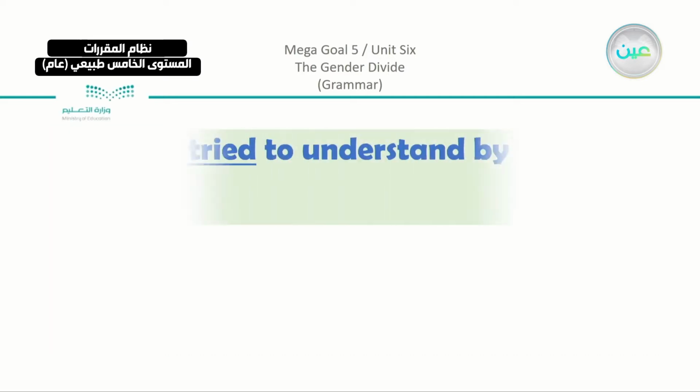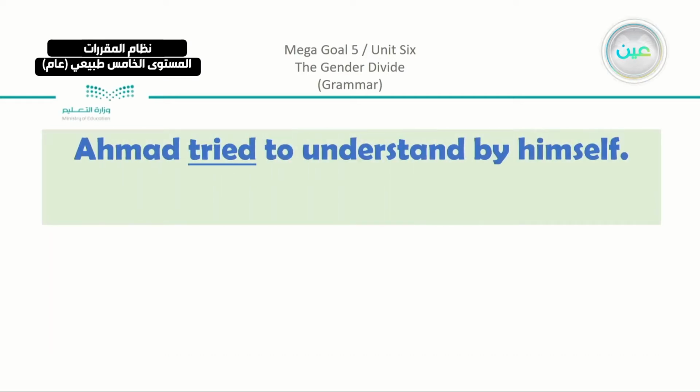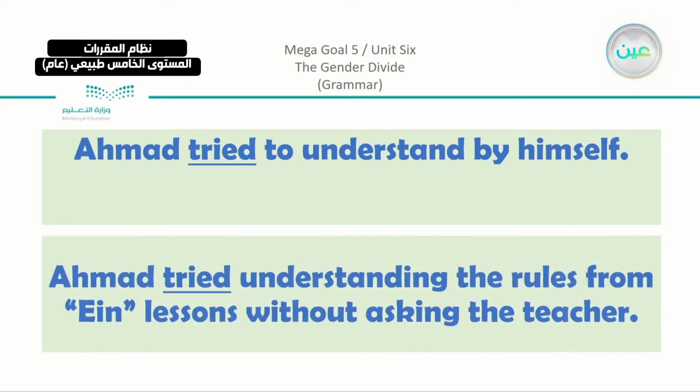Also, we have another sentence. Ahmed tried to understand by himself, which is good for Ahmed. So he didn't need his teacher. He tried to understand by himself. And also, Ahmed tried understanding the rules from Eid lessons without asking the teacher. So this is one of the methods that Ahmed used to understand the lesson. Note the difference.